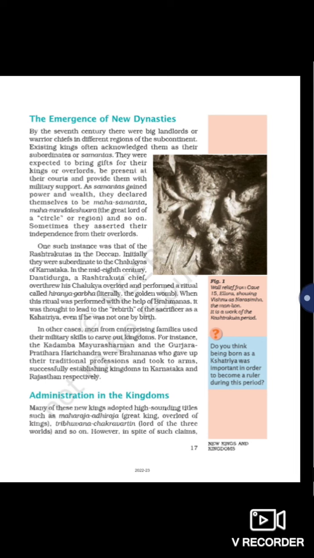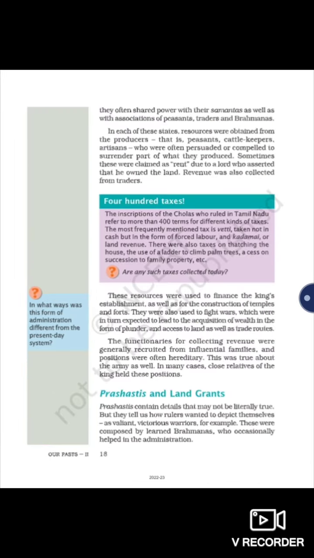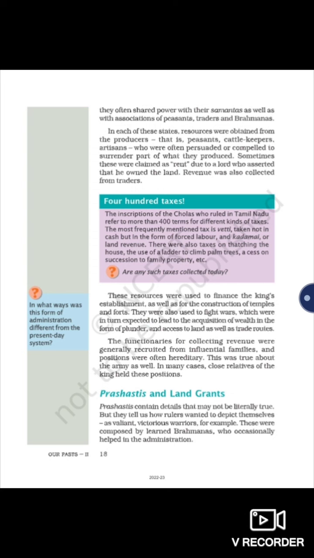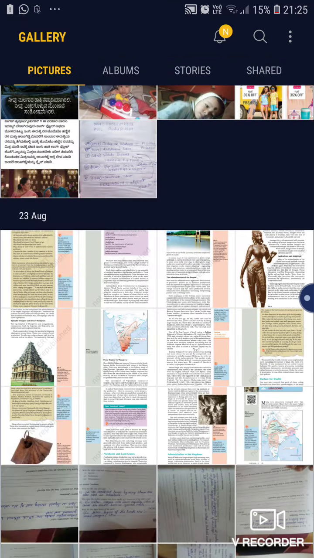However, in spite of such claims, they often shared power with the Samantas as well as with the association of peasants, traders, and Brahmanas. So what these kings did, after taking the title, was share power with the Samantas, the defeated kings ruled by the winning king, along with the association of peasants, traders, and Brahmanas. They took the support of them to rule the kingdom very nicely. So this was their plan.